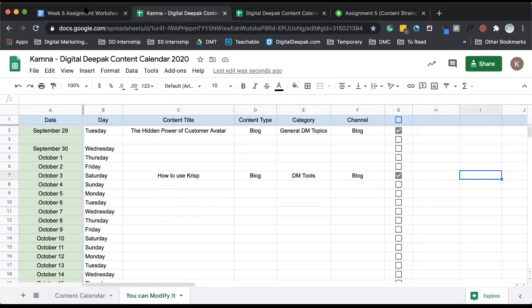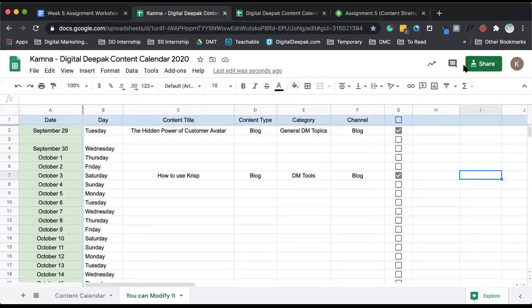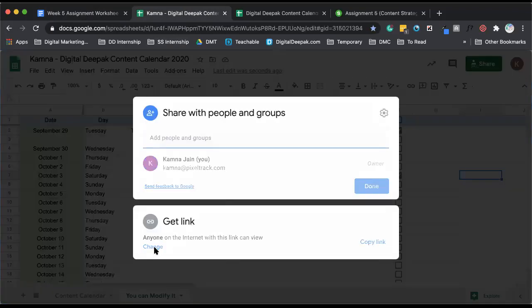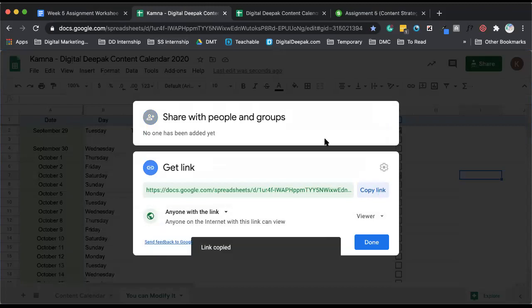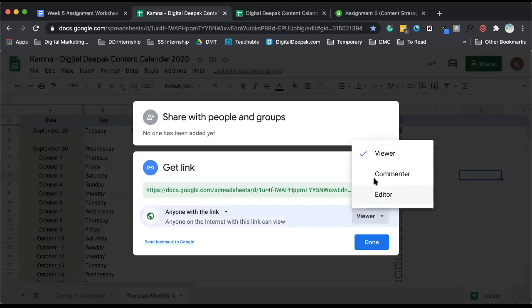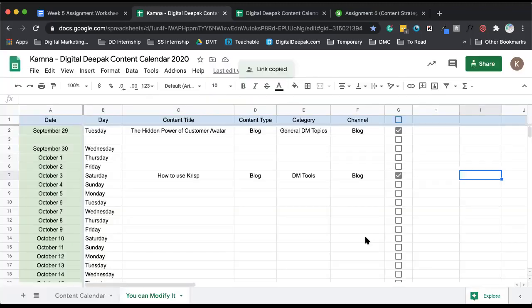So wow, Ajay, that's awesome. 1500 words, brilliant. So once you finalize your calendar like this, just click on share. Make sure that here you give the view access. Okay, make sure you give this, anyone with the link is a viewer, and then you copy that link and then you click done. So somebody is asking, how did you add that checkbox?